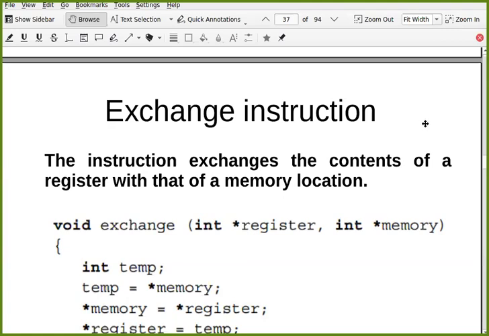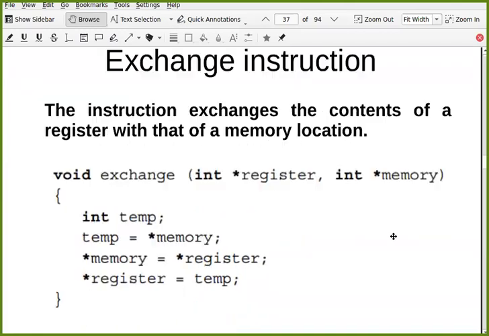So basically every processor has a set of registers, maybe in terms of hundreds, we don't know. So that is processor memory. And then you have primary memory, that is RAM. So this exchange instruction, it has some value in a register and some value at some memory location. And this exchange instruction will simply exchange it. It is not going to test anything. This instruction will simply exchange these two values, will swap these two values. How does it help? Again, this is an atomic instruction. It's a single instruction.